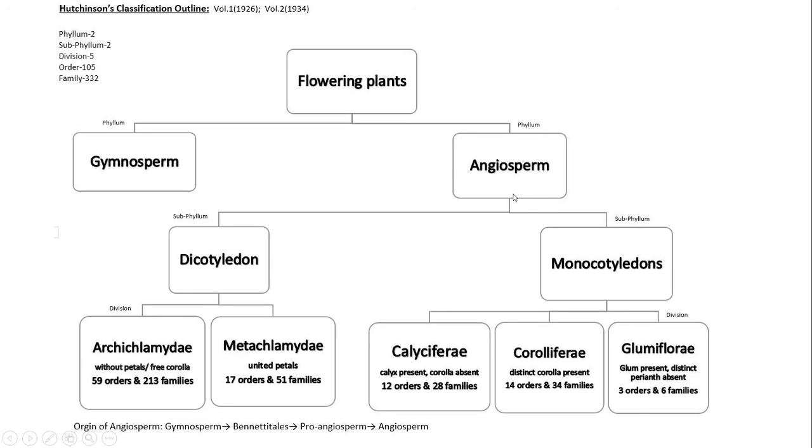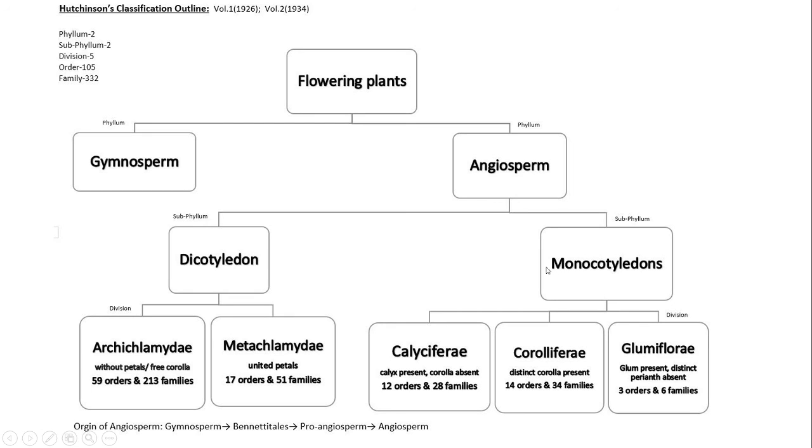Again, angiosperms are divided into dicotyledons and monocotyledons. Then dicotyledons are divided into Archichlamydeae and Metachlamydeae, and Archichlamydeae are considered without petals or with free corollas, and in Archichlamydeae there are 59 orders and 213 families. The second division of dicotyledons is Metachlamydeae, with united petals, and this includes 17 orders and 51 families.